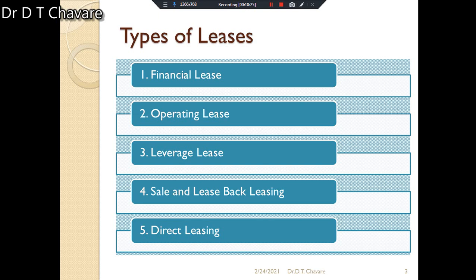It means that here a selling transaction takes place. In practice the ownership of the property is transferred by sale, but the possession and rights to use the property are retained by the seller company. The seller company in return pays lease rental to the owner, that is the leasing company.